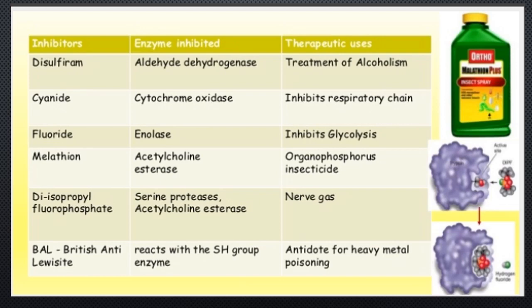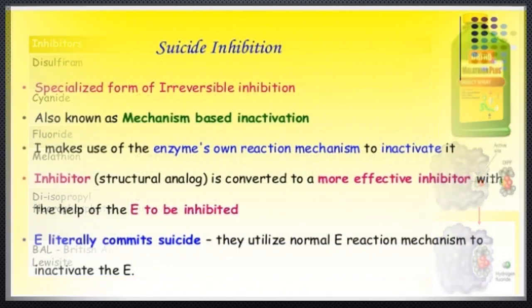Next, malathion inhibits the acetylcholinesterase enzyme and is used as an organophosphorus insecticide. Next, diisopropyl fluorophosphate inhibits serine protease and acetylcholinesterase enzyme, and it is used as nerve gas. Next, BAL, the full form of which is British anti-Lewisite, reacts with the SH group of the enzyme and is used as an antidote for heavy metal poisoning.